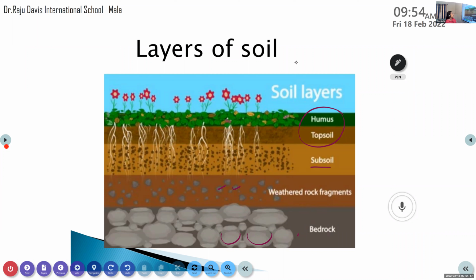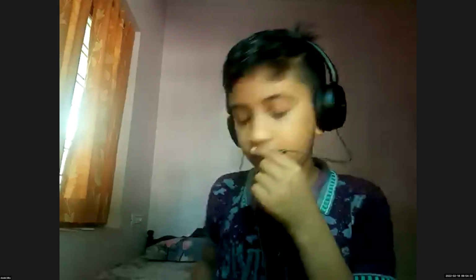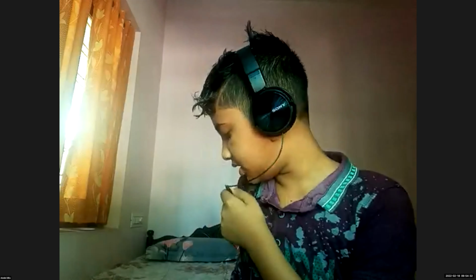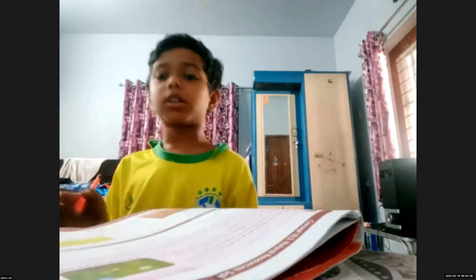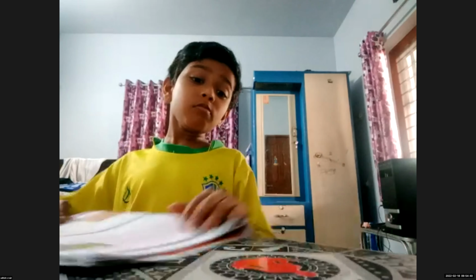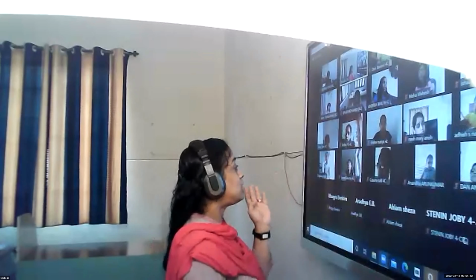All of you understand what the different layers of soil are? So what are the different layers of soil? Topsoil, subsoil, broken down fragments, bedrock or parent rock. Okay, so these are the different layers of soil.